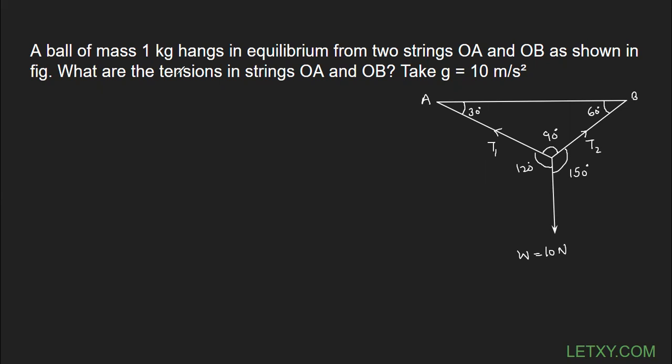A ball of mass 1 kg hangs in equilibrium from the two strings OA and OB as shown in the figure. What are the tensions in the strings OA and OB? What you need to find out are the values of tension T1 and T2 in the strings. I hope you can see T1, T2 in the figure, right?